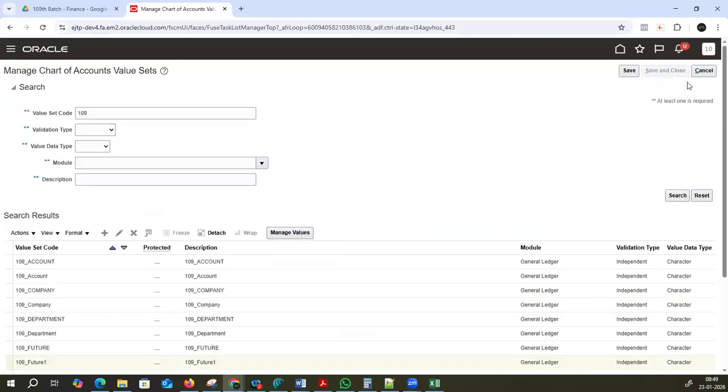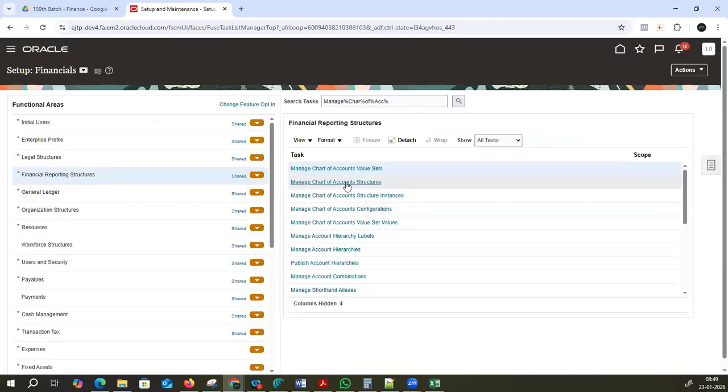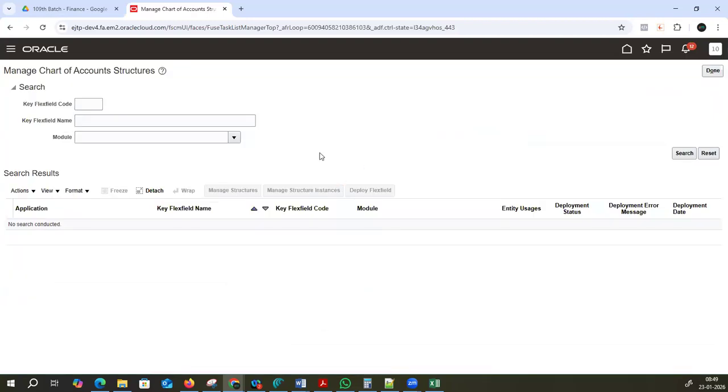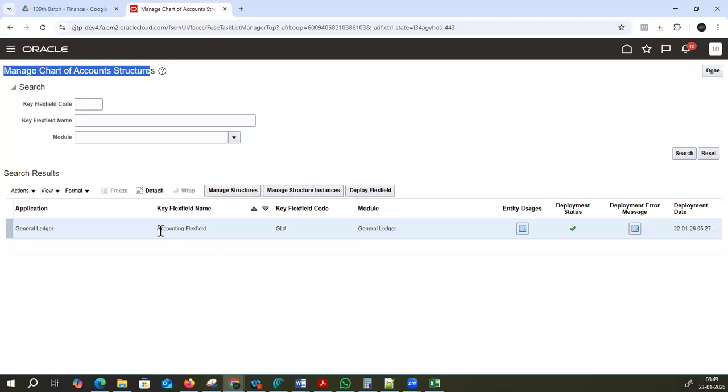Okay, let's go into that. Fine, save and close this. Let's create manage chart of account structure. Click on structures. The minute we click on manage chart of account structures, you can see the search bar. Click on search. Here you can see the deployment status.